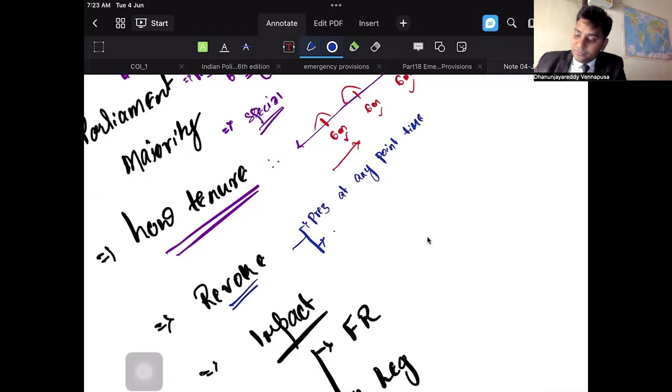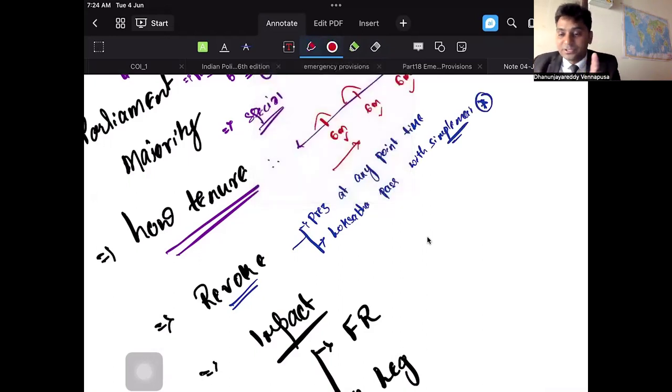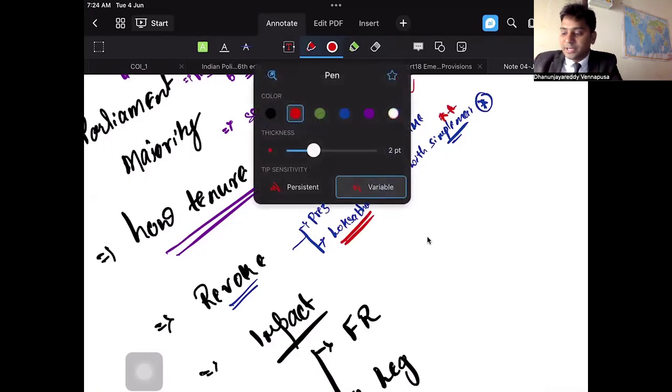Or if the Parliament, not Parliament, very important, if Lok Sabha passes a resolution with a simple majority to revoke, then the President has to revoke. So extremely important: while passing the national emergency, both the houses with special majority; while revoking it, only Lok Sabha with simple majority is enough. Only Lok Sabha with simple majority.